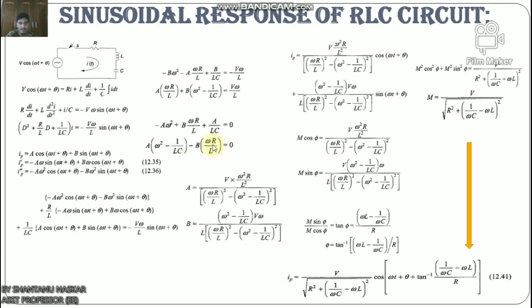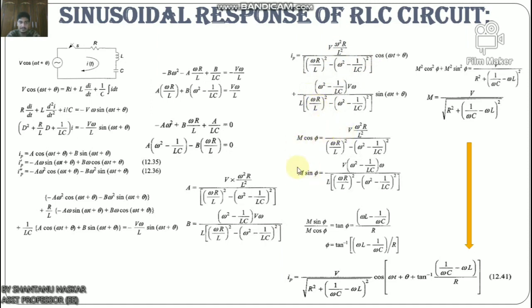Now solving those equations, we get A equals V times ω²R/L² divided by the quantity (ωR/L)² plus (ω² minus 1/LC)², and B equals this. Now substituting the values of A and B, we get Ip equals this.